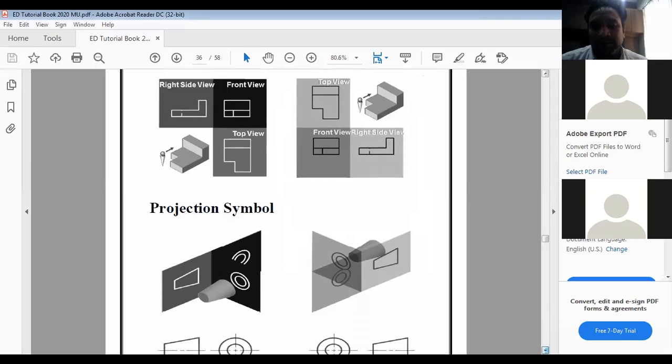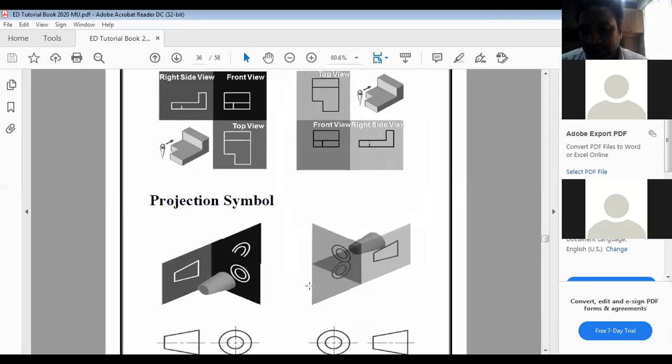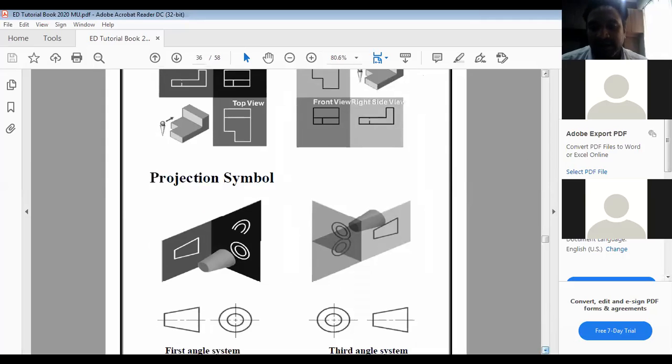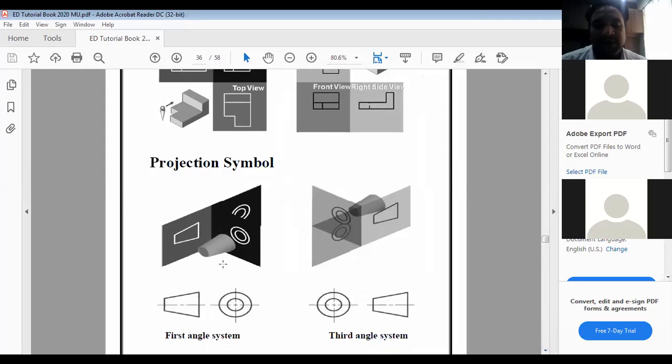Now, second important thing is we are drinking water with the help of the glass. So a drinking glass is having a conical shape. If you see the glass from the front, that is the front view, whose view will be made on the vertical plane, then it looks like this particular shape. And when you see it from the top, it looks like a circular shape.